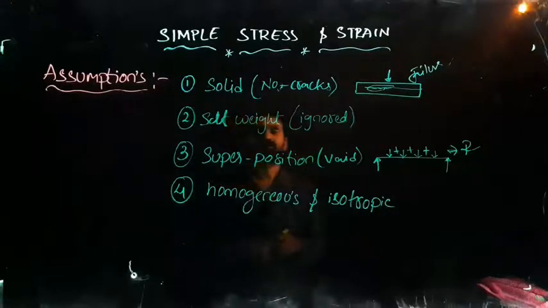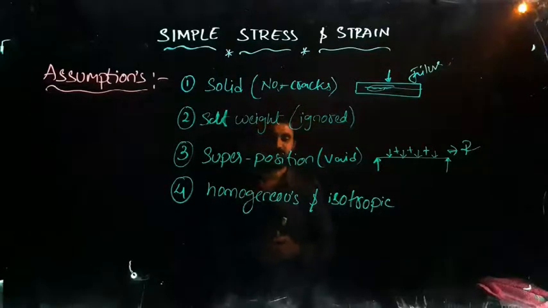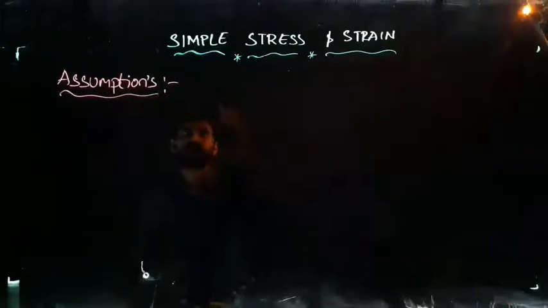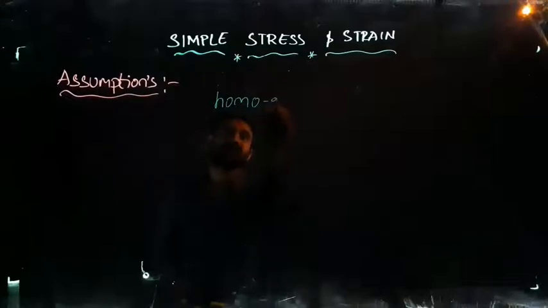The material should be homogeneous and isotropic. So let us see what is homogeneous and what is isotropic. Just now we have seen homogeneous. So the material should be homogeneous. It is a single word, I am writing like this.